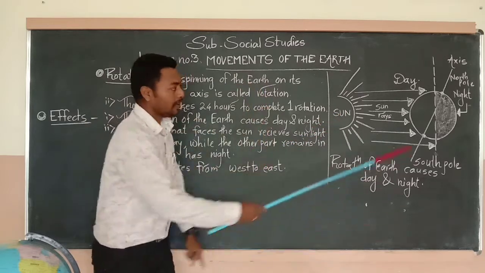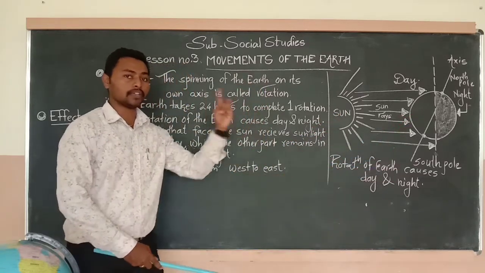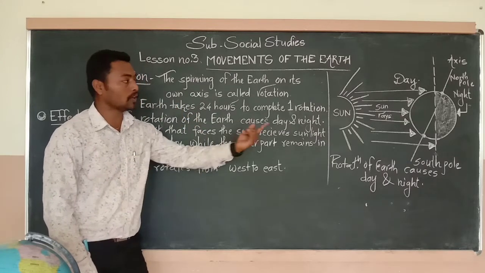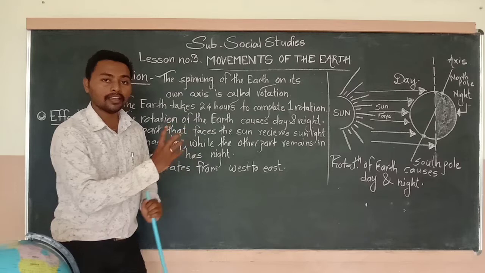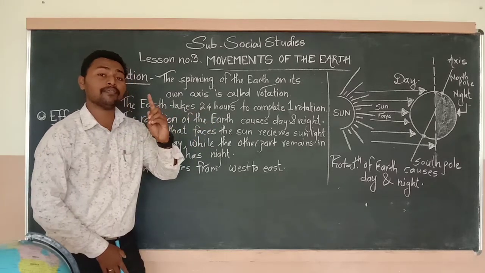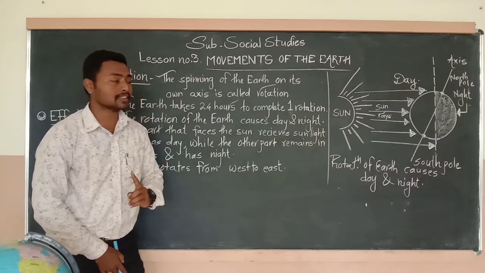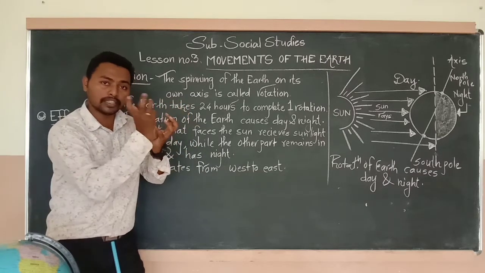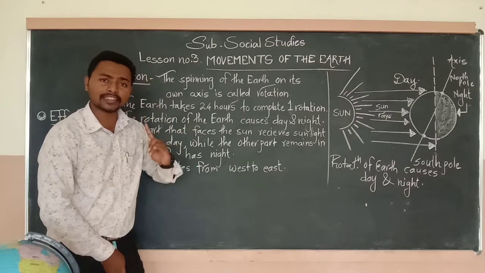In one day, our earth rotates one revolution on itself, not toward the sun. The earth takes 365 days to make one revolution around the sun, and it takes 1 day to rotate on itself.